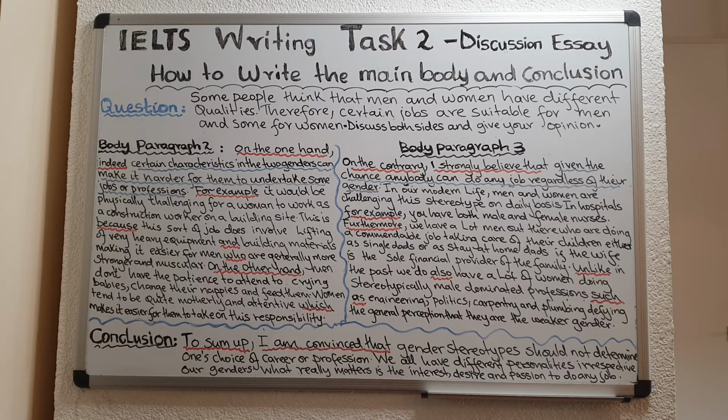Now, when it comes to body paragraph 2 and body paragraph 3, you should always begin your paragraph with a topic sentence. What is a topic sentence? A topic sentence is where you introduce your key point. It is where you introduce your argument. It is where you introduce your main idea that you're going to be justifying in the rest of the paragraph. So when the examiner reads the first sentence of your body paragraph, they should know straight away what that paragraph is going to be talking about, because in the topic sentence, you introduce that idea.